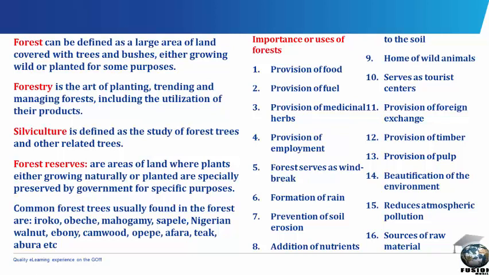This is because forest helps to absorb water splash on the soil, and also due to vegetative cover, soil erosion is prevented. Forest adds nutrients or improves the fertility of the soil through the decay of fallen leaves. Forests serve as the home of all wild animals like the lion, the antelope, the snakes, the rabbit, etc. It also serves as tourist centers. Forest helps to provide timber for furniture and other domestic and industrial construction. It also helps to provide pulp used for tissue and paper making.